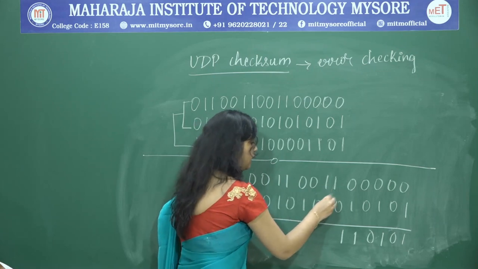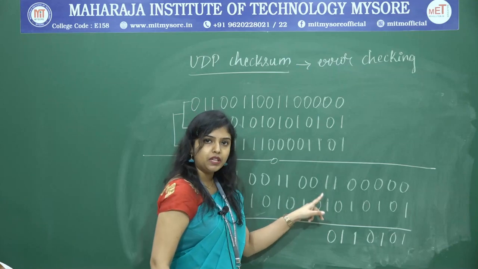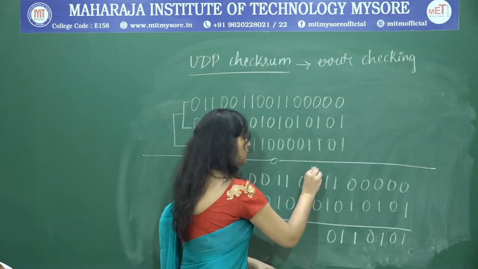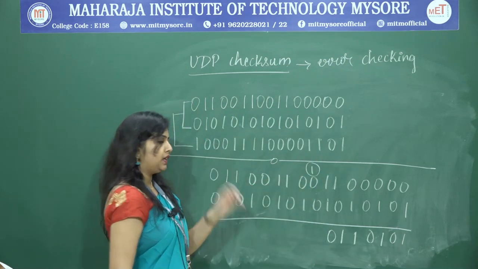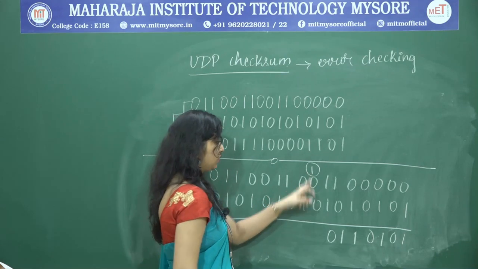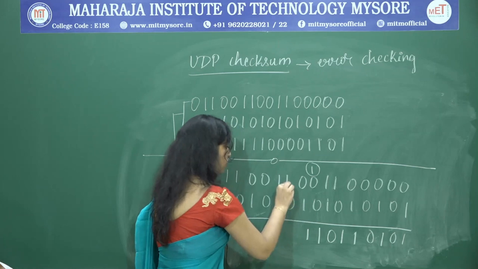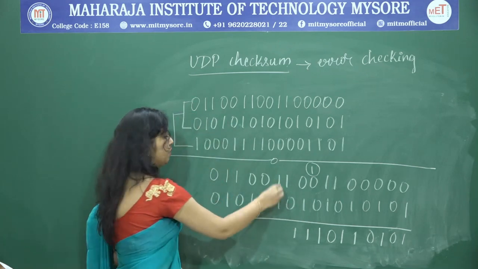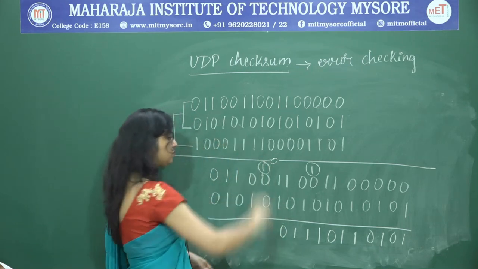When it is 1 plus 1, the sum is 0. When we encounter 1 plus 1, sum is 0, carry 1. The carry will be put to the next bit. Here 1 0 0, 1 0 0 is 1, 0 1 1, 1 0 1, 1 plus 1. Again here we encountered 1 plus 1, sum is 0, carry 1.